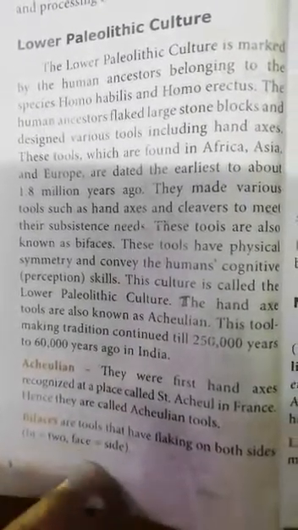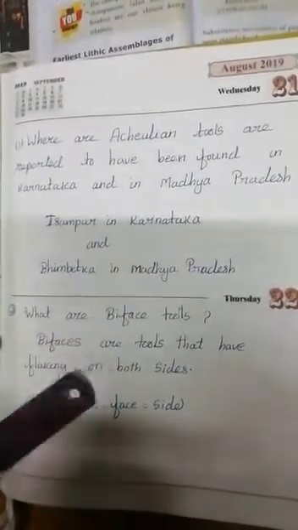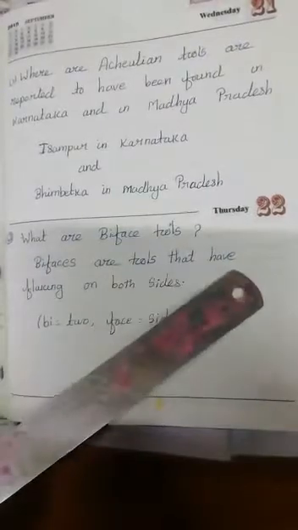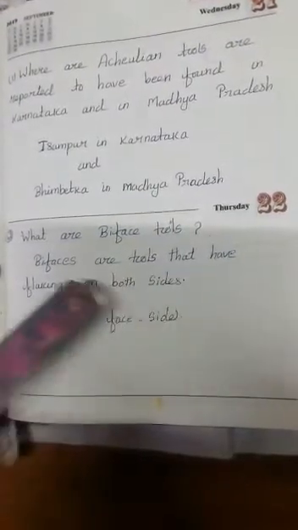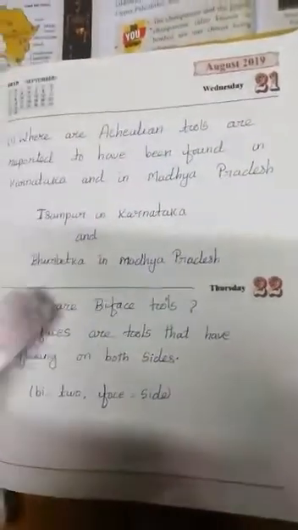Okay students, today's homework questions. Question 1: What are Acheulean tools? They are reported to have been found in Karnataka and in Madhya Pradesh, at Isampur in Karnataka and Bhimbetka in Madhya Pradesh. Next, question number 2: What are bifaces? Bifaces are tools that have flaking on both sides. Bi means two, face means sides. Students, study the homework questions. Okay. Thank you.